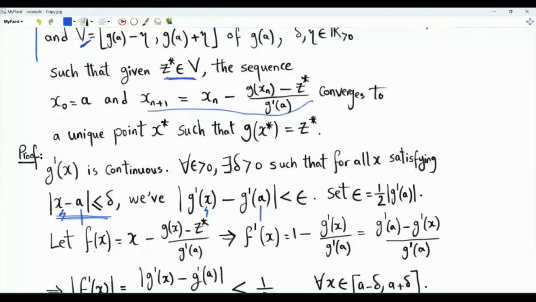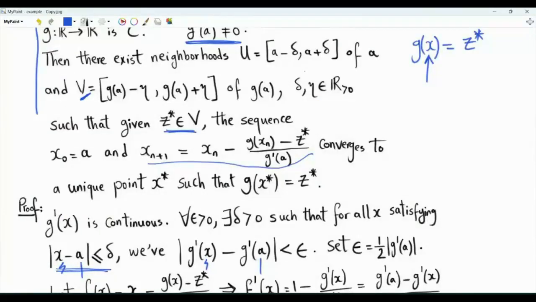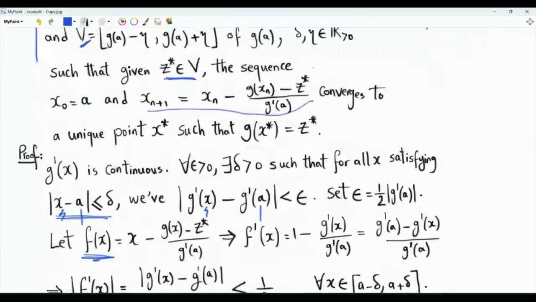Now let function f be x minus g of x minus z star divided by this constant, the first derivative of g evaluated at a. We want to show that f of x is a contraction in the interval U from a minus delta to a plus delta. Let's compute the first derivative of f. Because g is differentiable, then f is differentiable.